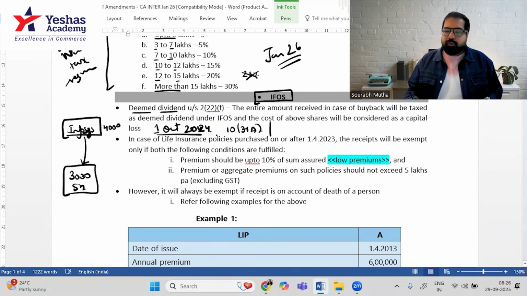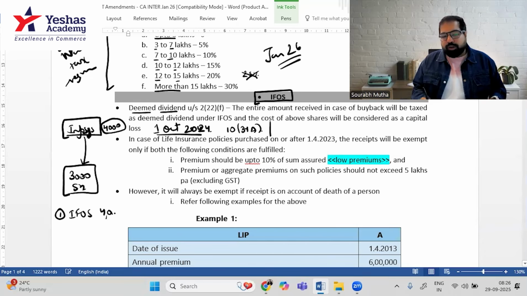So what is the thing before? If it comes before 1st October, then it is exempt, don't worry. But if it's after 1st October 2024, then this is the case. It's very simple. There are two implications. First, whatever 4,000 rupees you got from Infosys will be taxed under IFOS. The entire amount, no reductions at all. This is deemed dividend under section 222F. That is the first case.